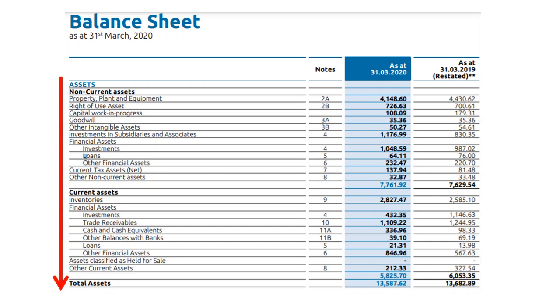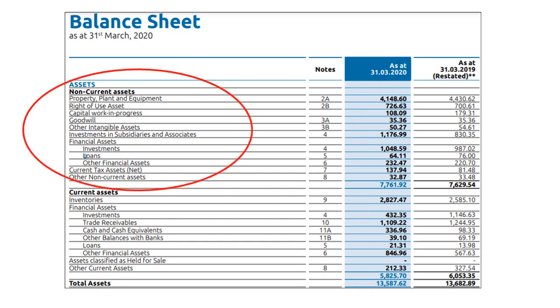As you can see, there are two kinds of assets, that is non-current assets and current assets. Let me begin with non-current assets. Non-current assets are assets owned by the company which will typically stay with the company for a period exceeding 1 year. For example, property, plant and equipment are all tangible assets which will stay with the company for at least over 1 year.